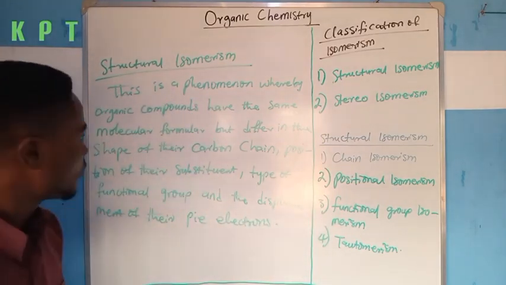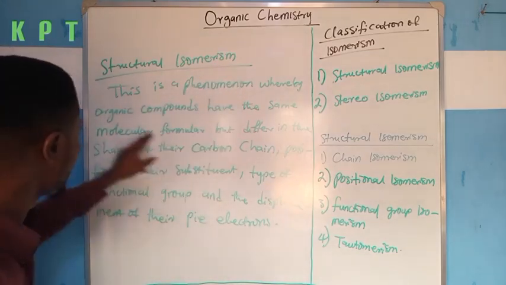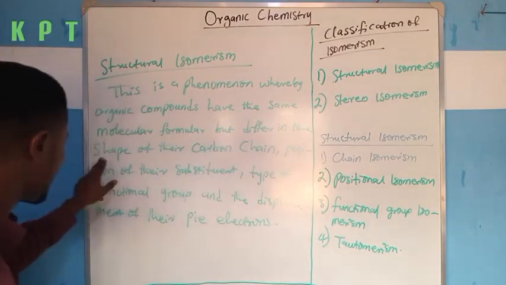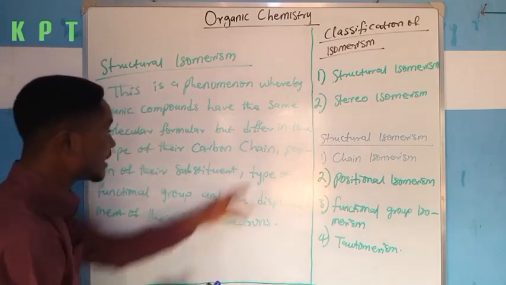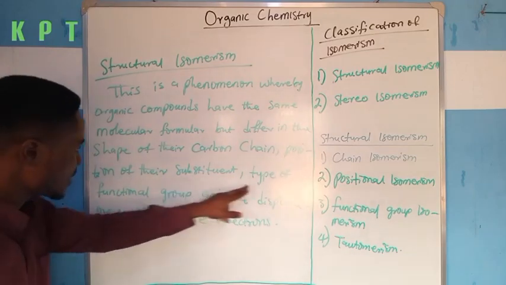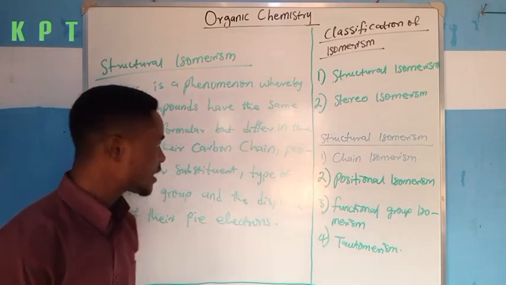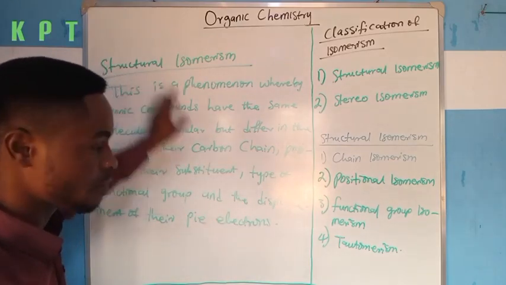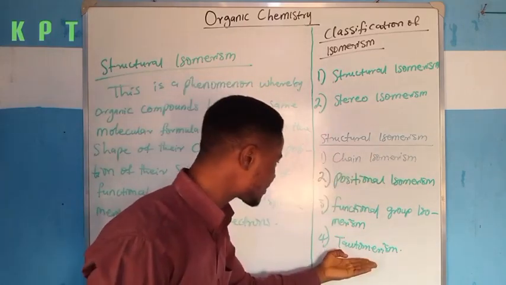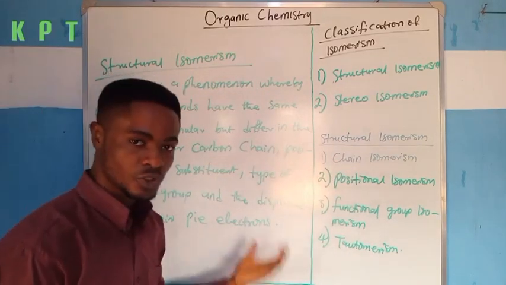All right, so very quickly, let us see what I have here. Structural isomerism. This is a phenomenon whereby organic compounds have the same molecular formula but differ in the shape of their carbon chain, position of their substituent, type of functional group, and displacement of their pi electrons. So this is the definition of structural isomerism. But don't forget that I told you that structural isomerism is classified into four. So all these classifications of structural isomerism are captured in this definition.